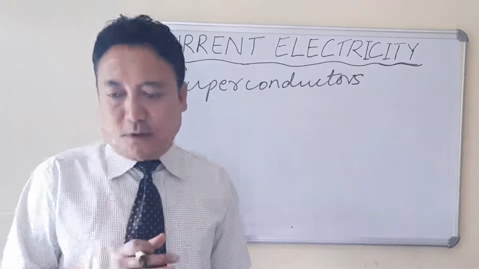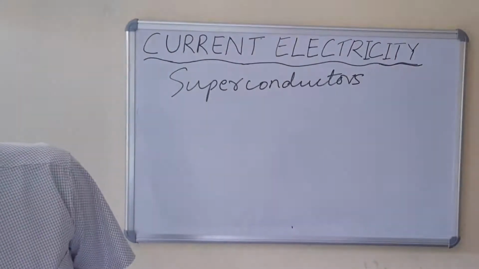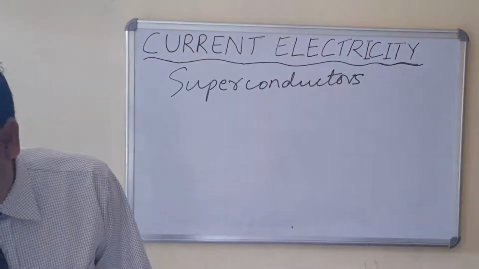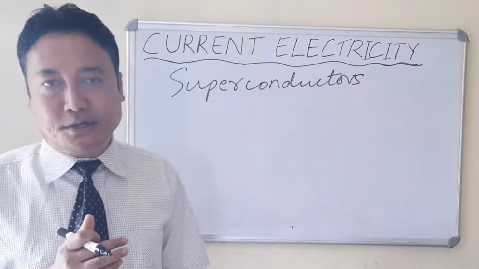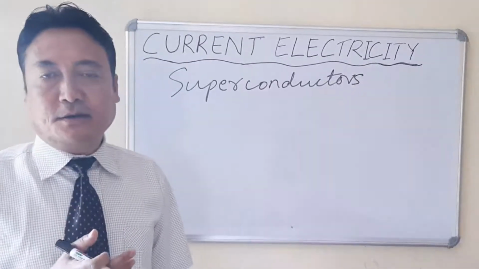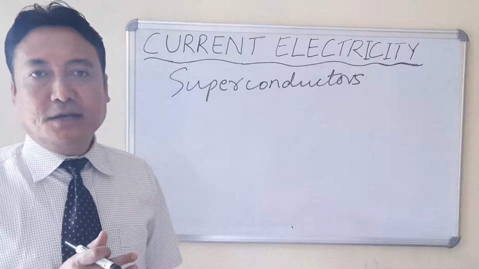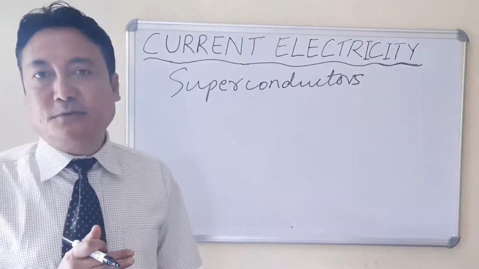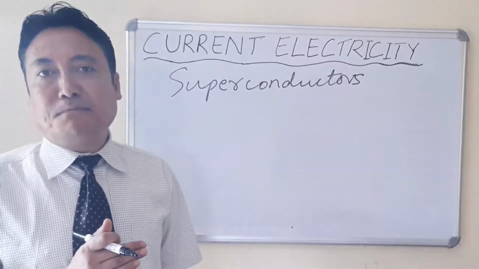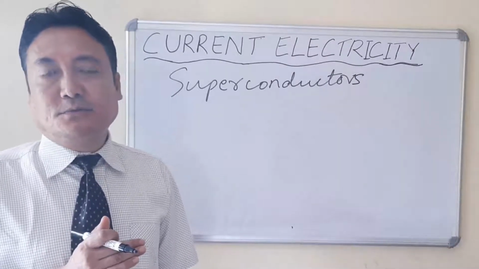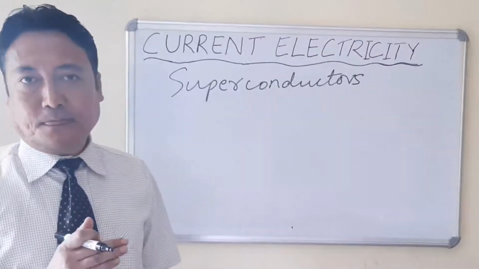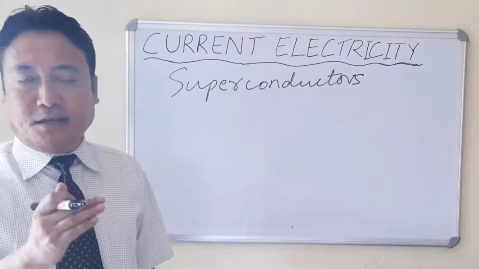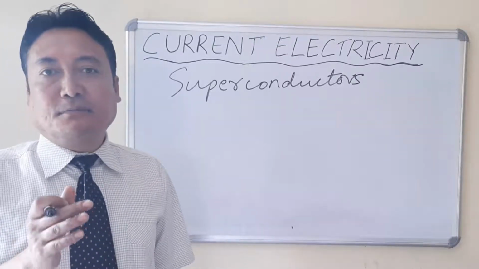But it was found by a scientist, a Dutch physicist, in 1811. He took a metal called mercury, the conductor mercury, and reduced the temperature to 4.2 Kelvin, that is minus 269 degrees Celsius.